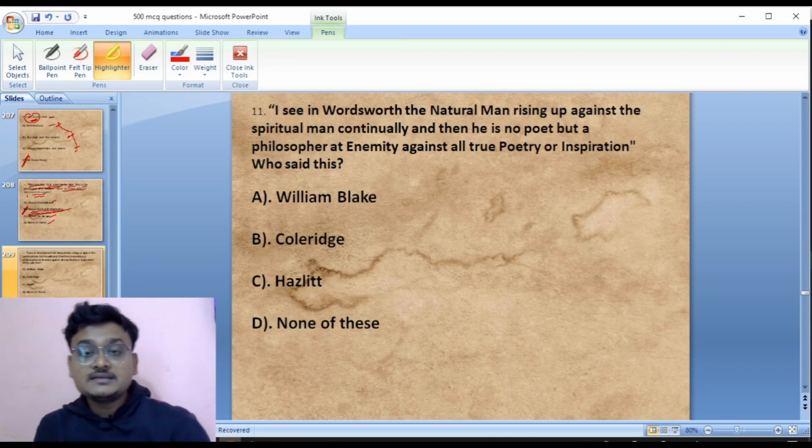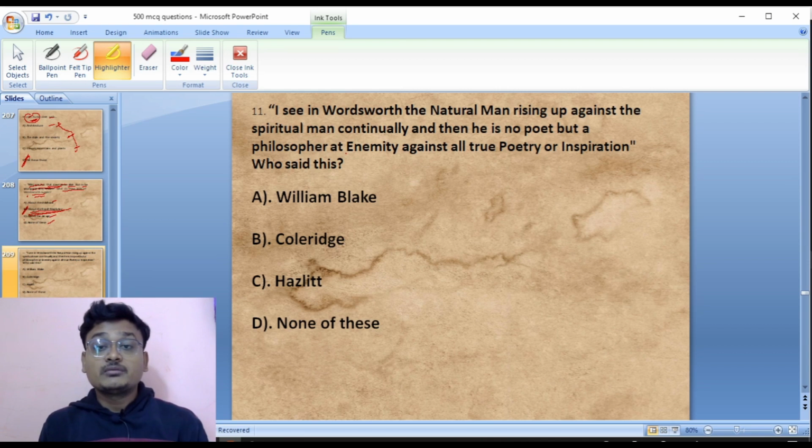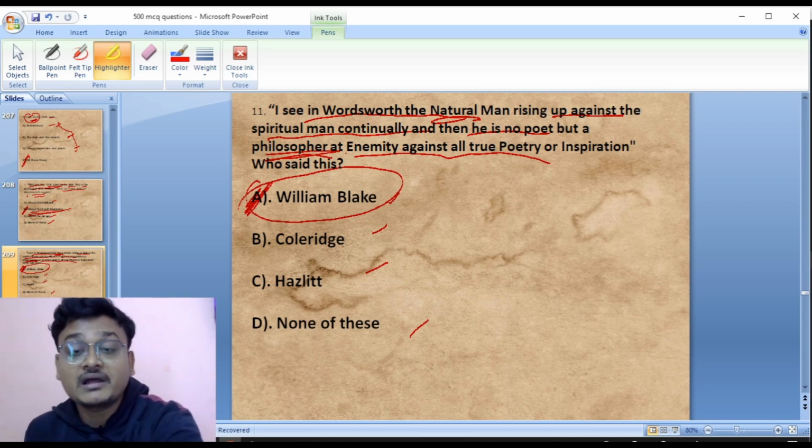I see in Wordsworth the natural man rising up against the spiritual man continually, and then he is no poet but a philosopher, at enmity against all true poetry or inspiration. Who said these lines? William Blake, Coleridge, Hazlitt, none of this. This was remarked by William Blake. So 11A is the right answer.